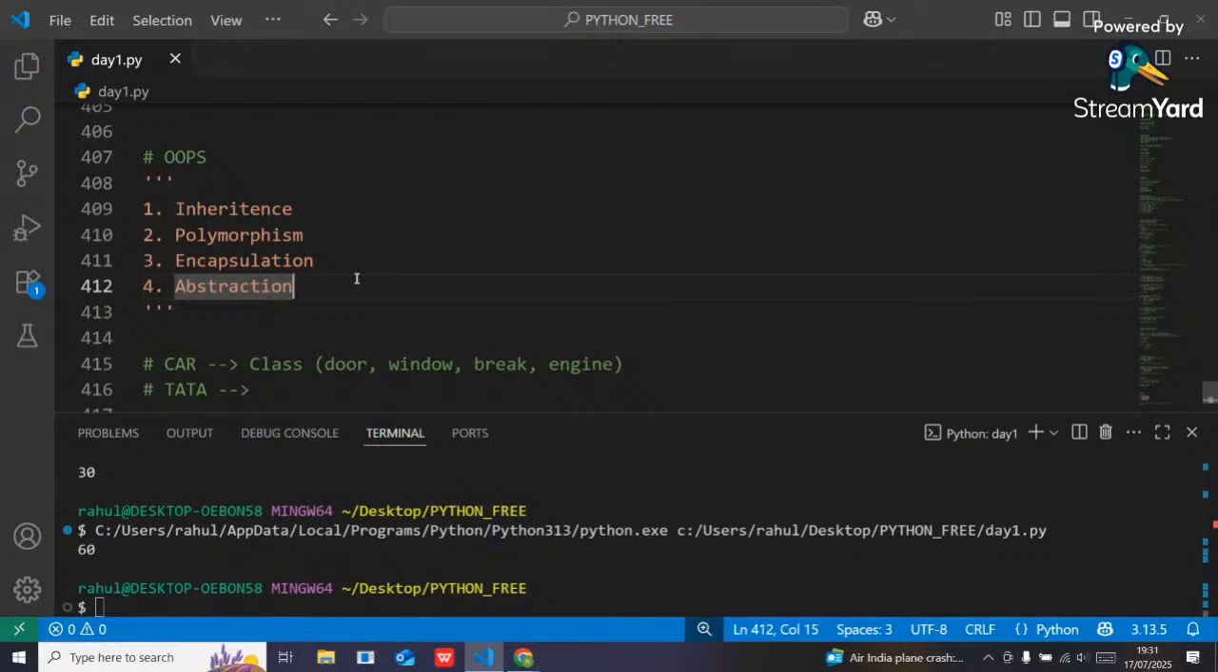Got it, people? It means I can perform a single task in multiple ways. That is called polymorphism. Okay, people, understandable? Polymorphism means one task is there, and I can perform that task by following multiple ways. That is called polymorphism. Okay, guys, understandable?